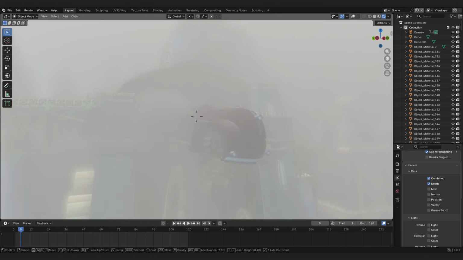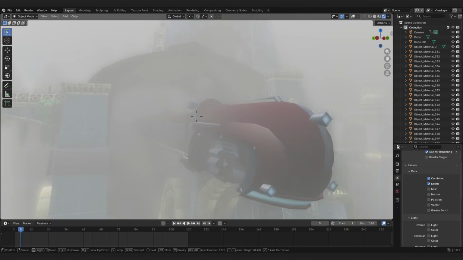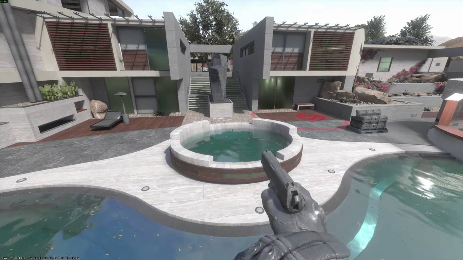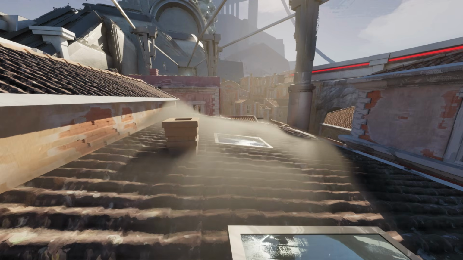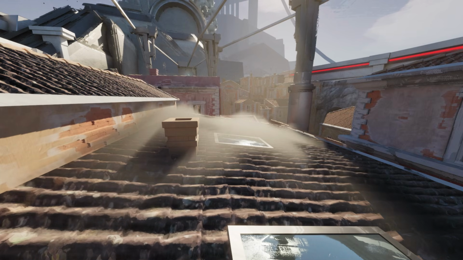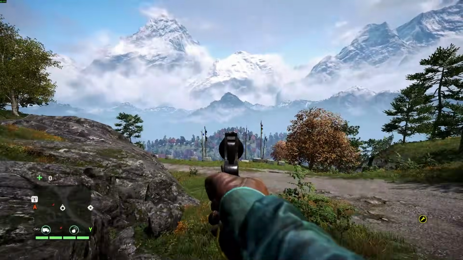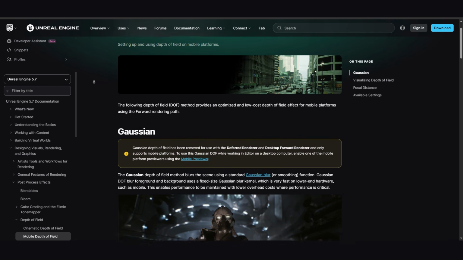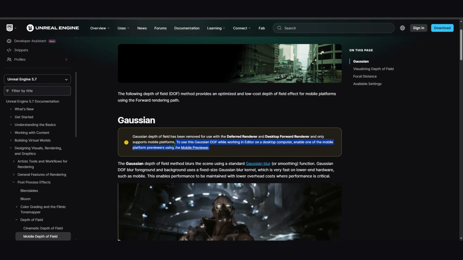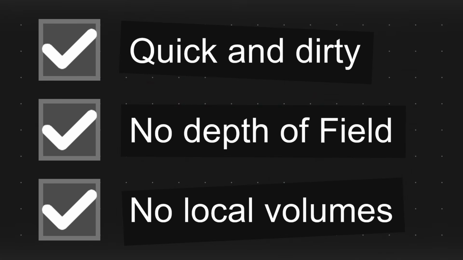We can definitely fake the effect like this very easily, but it comes with some limitations. The effect will be global, so we cannot combine it with local fog volumes. And since the effect is more of a hack, you won't be able to have depth of field as that effect is already being used. In Unreal Engine, Gaussian depth of field was removed from post-processing, so you'll be forced to use the cinematic camera for this effect, which is very annoying. So if you want a quick and dirty solution, don't use depth of field in your project and don't care about local volumes. This will most likely work.